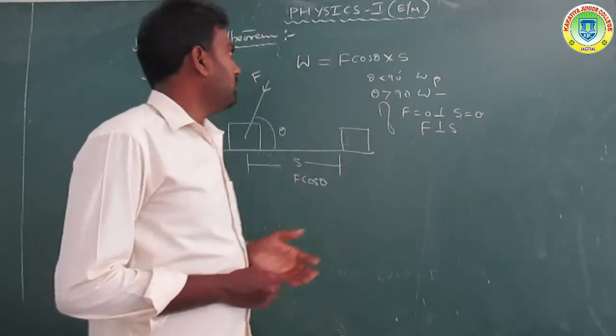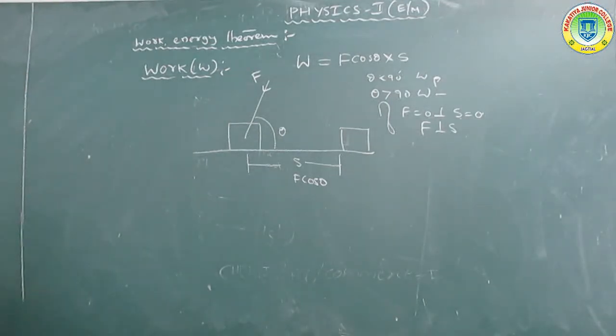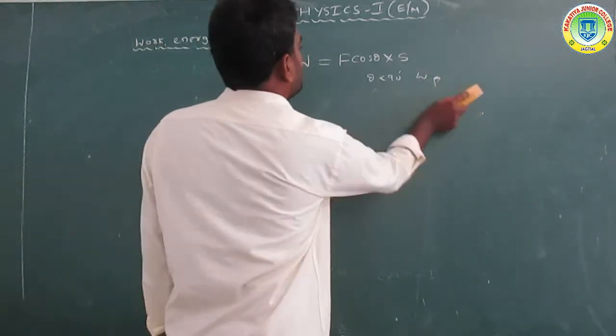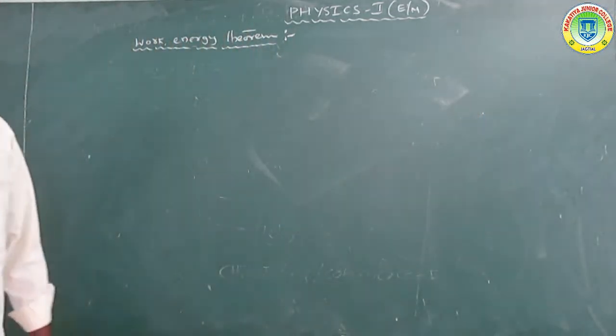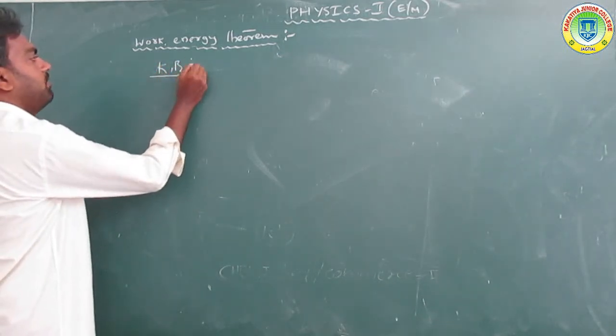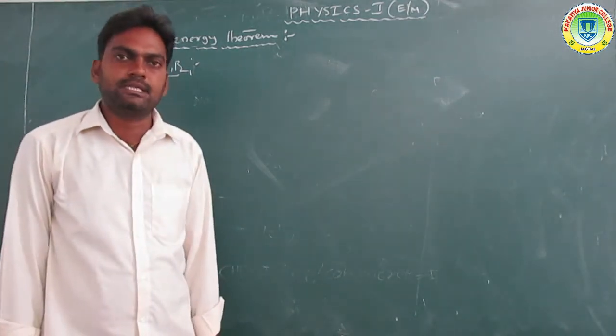Now let us discuss another topic, the work energy theorem. What is kinetic energy? Kinetic energy is the energy possessed by a body by virtue of its motion.